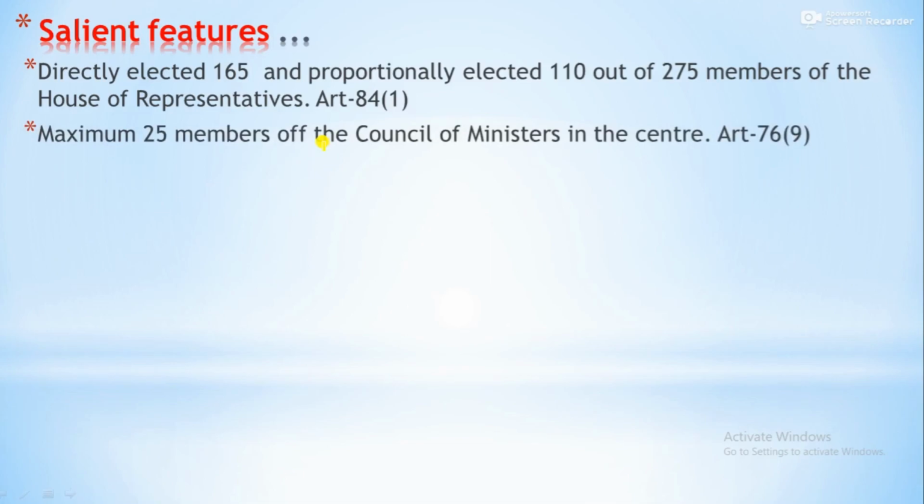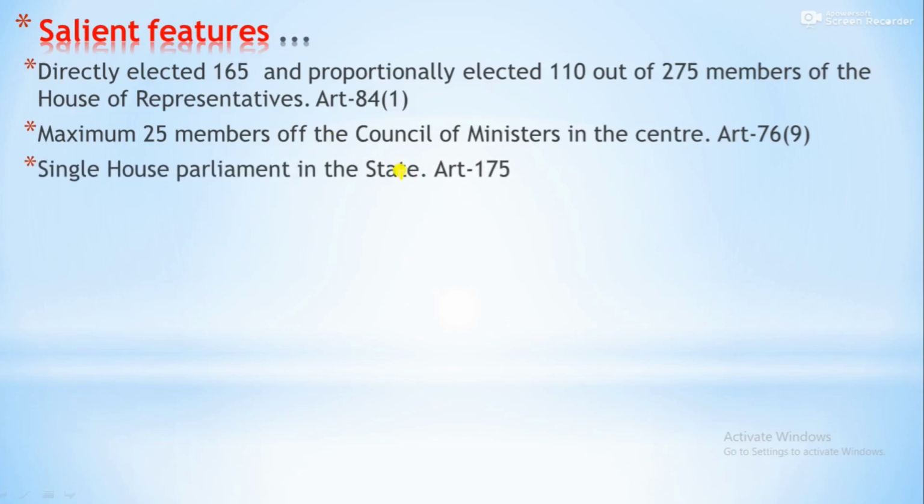Maximum 25 members of the council of ministers at the center. If the cabinet or executive is formed, not more than 25 members of the house become ministers. So the total number of ministers is limited to 25 only.